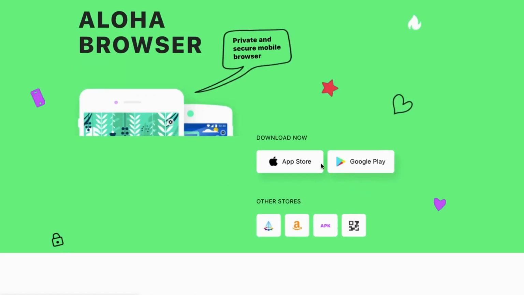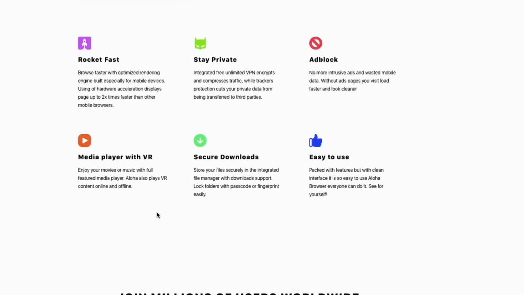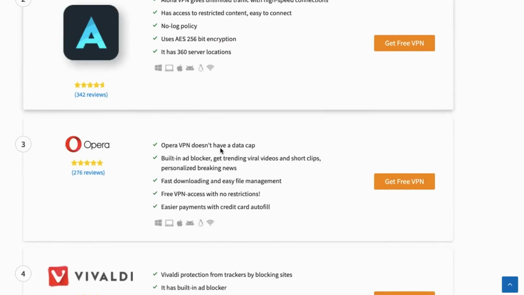Now coming to mobiles, Aloha is one of the best VPNs for mobile. It is a completely private, secure browser. You can download it from the App Store and Google Play. It has an inbuilt VPN, as shown here. You can access it completely free, no need to pay anything, and you can download securely using this Aloha VPN, as well as Opera.